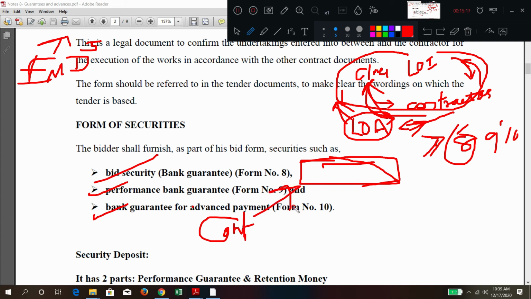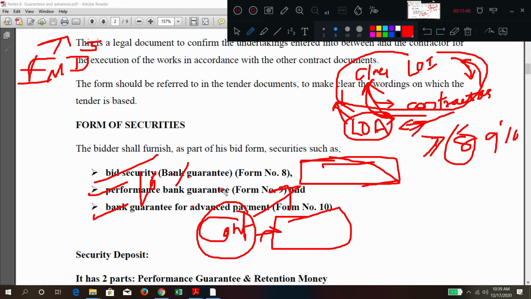Otherwise what will happen? The client will be in trouble when the contractor does not perform. So to avoid that problem, at the start of the work, the contractor gives some assurance or guarantee in the form of a bank guarantee. He is giving the guarantee in writing, which consists of some amount.